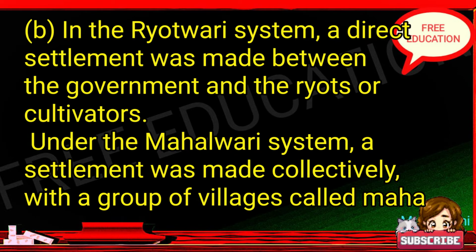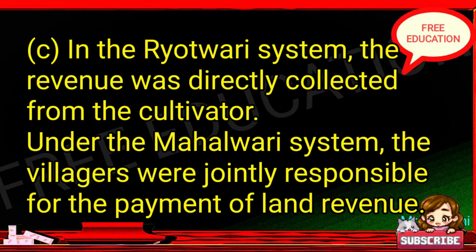B. In the Ryotwari system, a direct settlement was made between the government and the ryots or cultivators. Under the Mahalwari system, a settlement was made collectively, with a group of villagers called Mahal. C. In the Ryotwari system, the revenue was directly collected from the cultivator. Under the Mahalwari system, the villages were jointly responsible for the payment of land revenue.